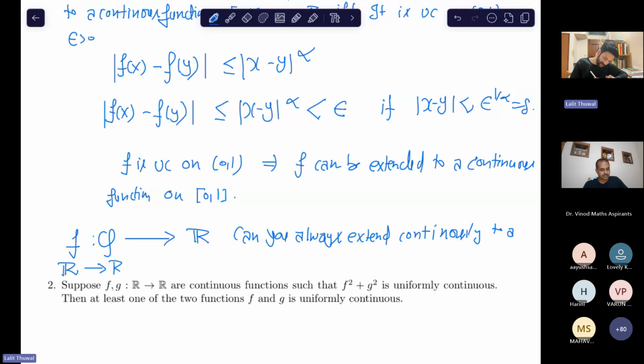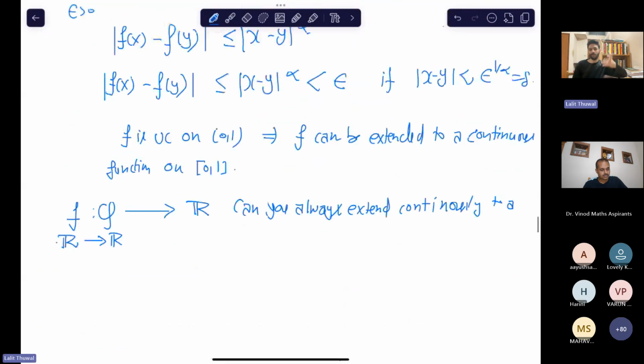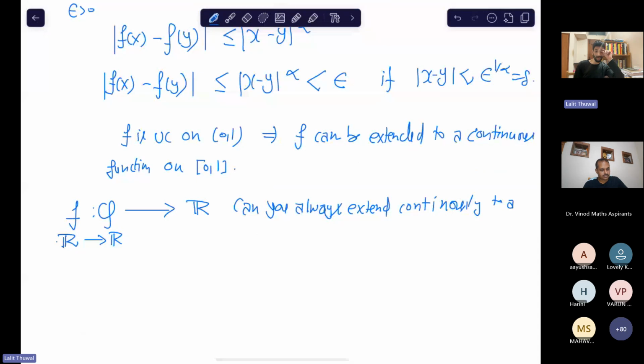So what is your answer? Suppose you have a given function which is continuous on Q. Can you always extend that function to R?